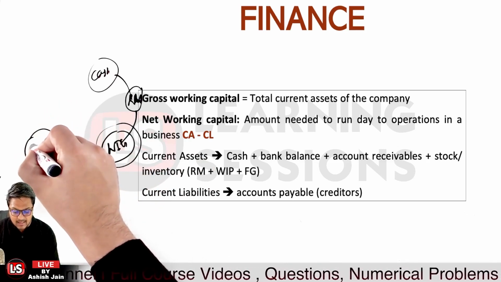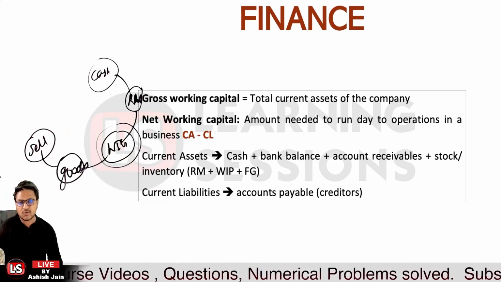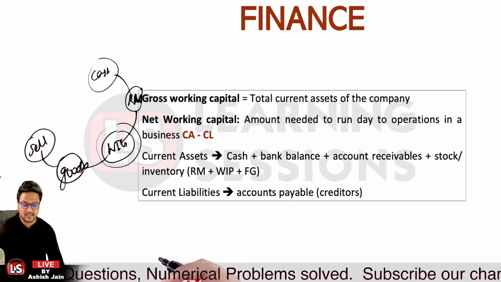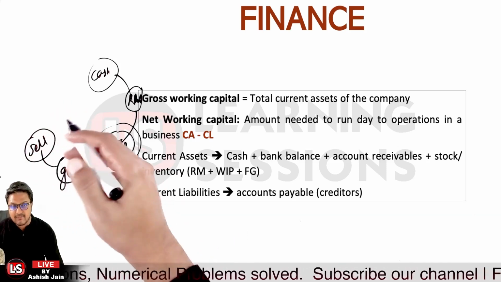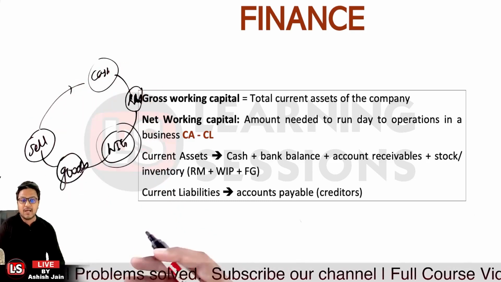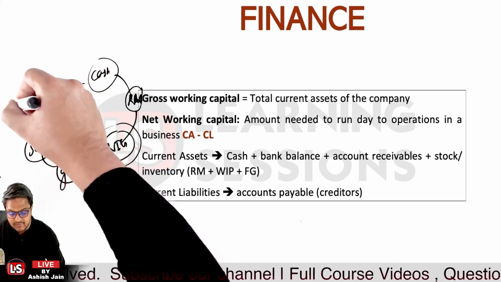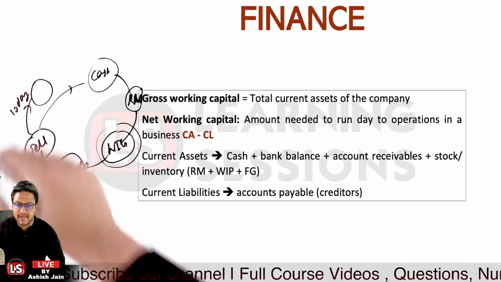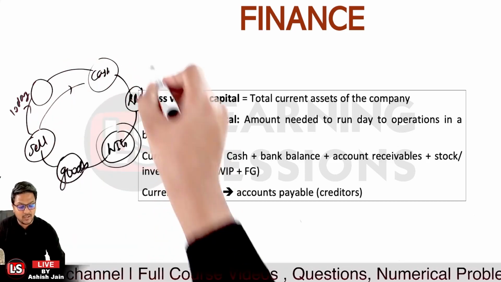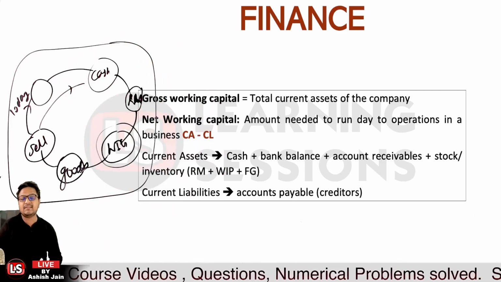Now here comes the selling part. Once we have sold the product, it's not always the case that you'll be receiving the cash. It may also be the case that you are selling it on credit itself. If we have actually sold it for cash, we will be receiving the cash again. And further, if we have not received the cash, there will be some other period which will be added to it. Let's say we give 10 days credit to our buyers. In that particular case, we'll be receiving the cash after 10 days. So actually this is a working capital cycle, or the operating cycle.